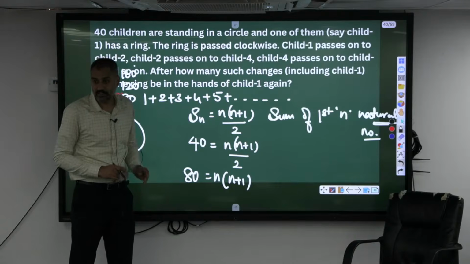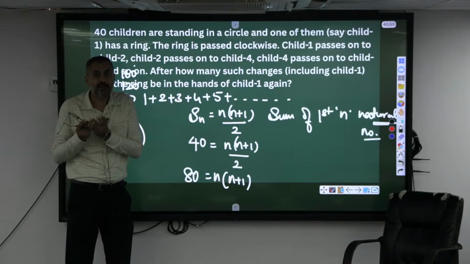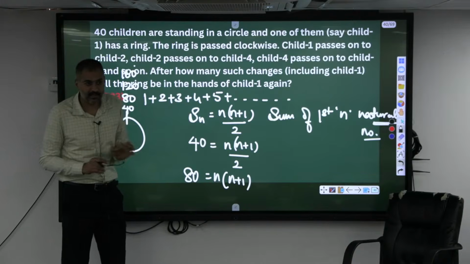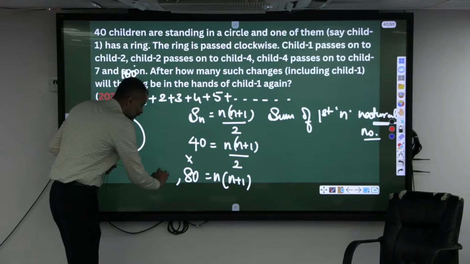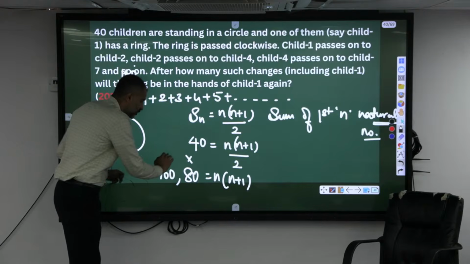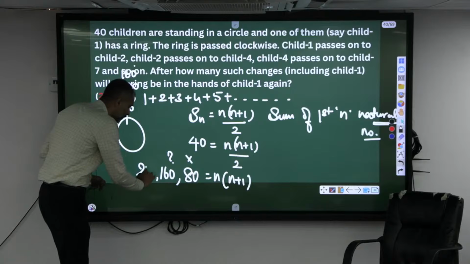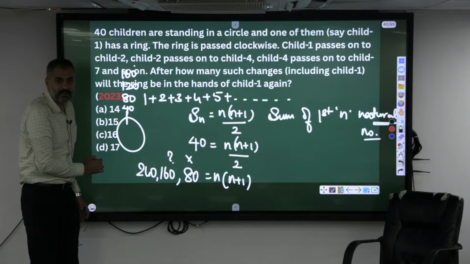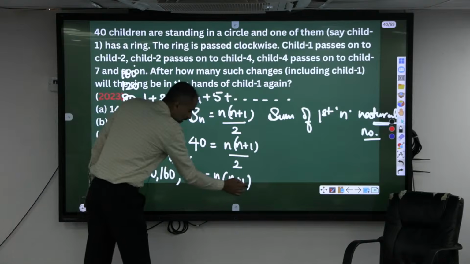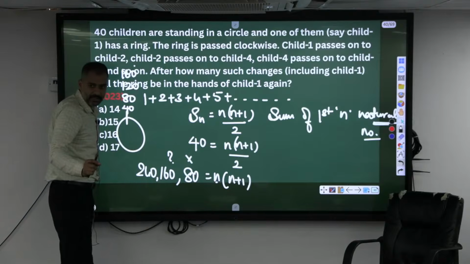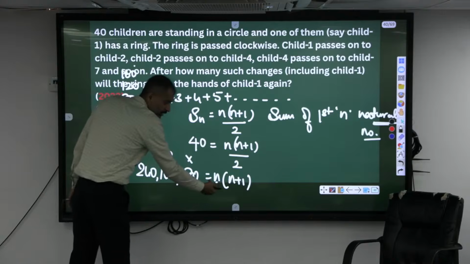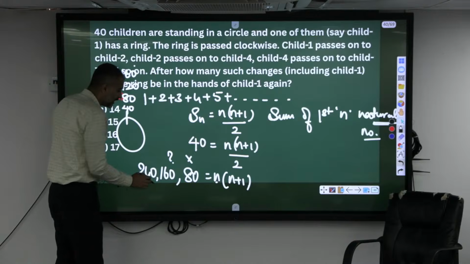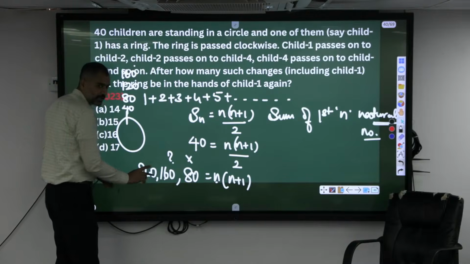The question is, if she is passing in that way, after how many passes is she getting the ball back? The child is getting the ball back, isn't it? For 80 it is definitely not possible. For 160 I can check whether it's possible or not. If not possible, I have to go for 240. The interval has to be 80, 160, 240, isn't it? Now for n into n plus 1 value, you have to do trial and error, factorization. These are two natural numbers. If I multiply these two numbers, I should get 160 or else 240. That's your answer for n.